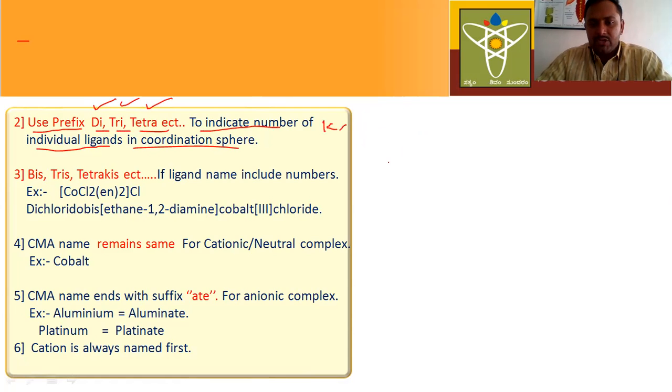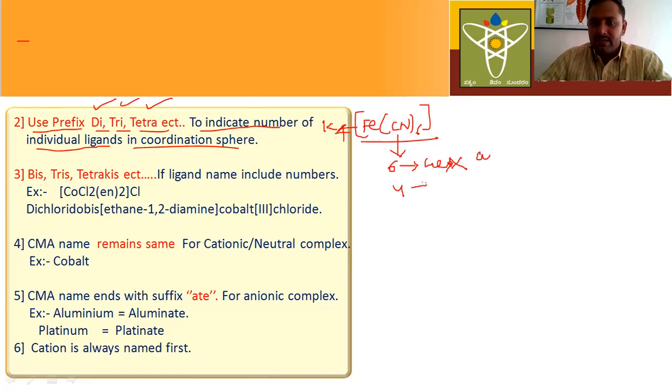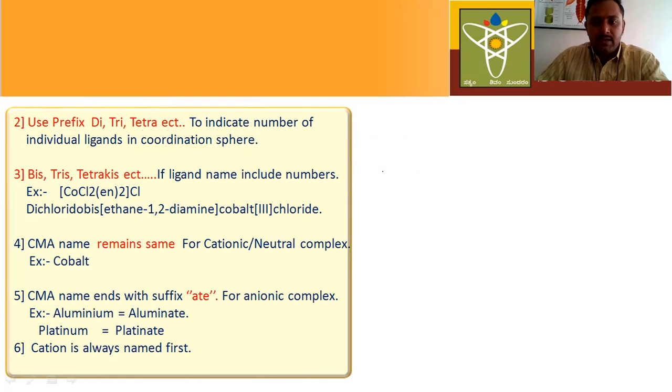For example, potassium ferrocyanide. Here, this is the coordination sphere. How many ligands are there in the coordination sphere? There are six, so the prefix is hexa: hexacyanido. We have to mention hexa. If four ligands are present, then tetra. If three ligands are there, we use the prefix tri. If two ligands are present in the coordination sphere, then you use di. This is the second general rule.